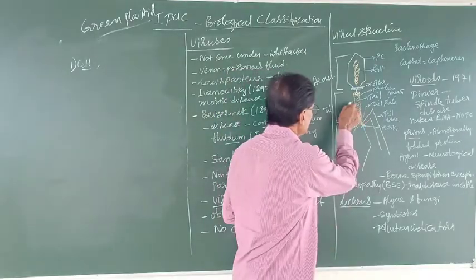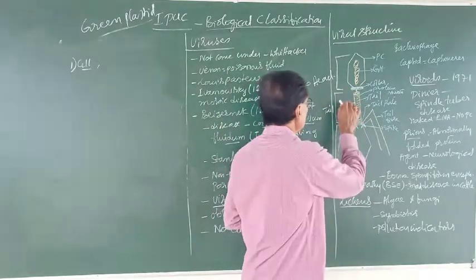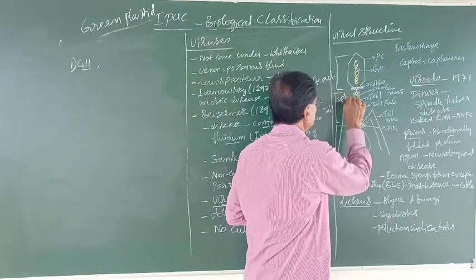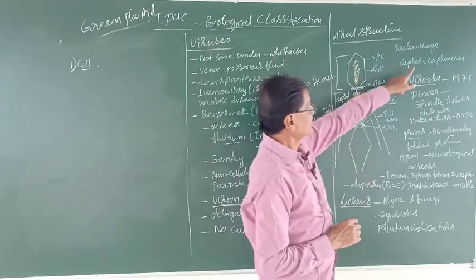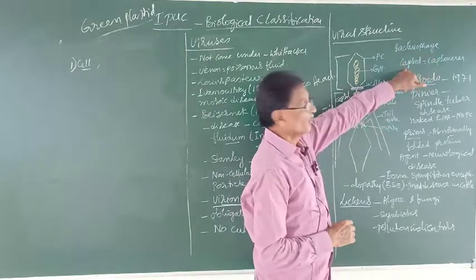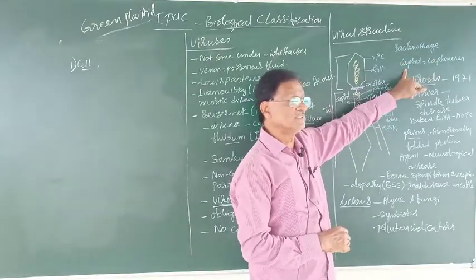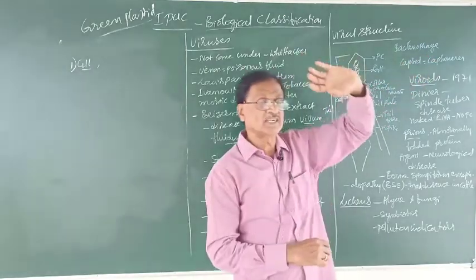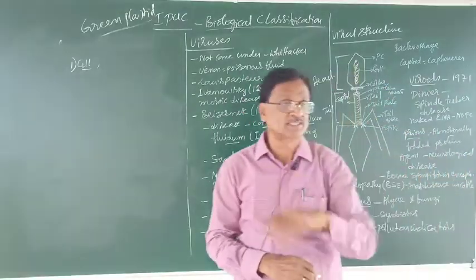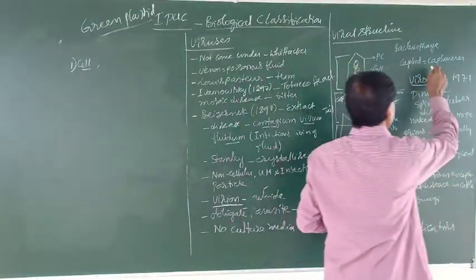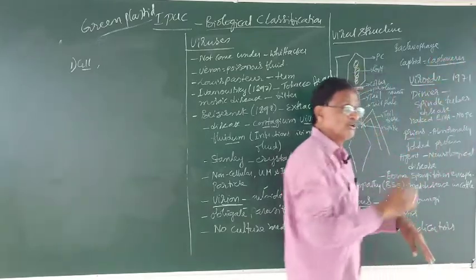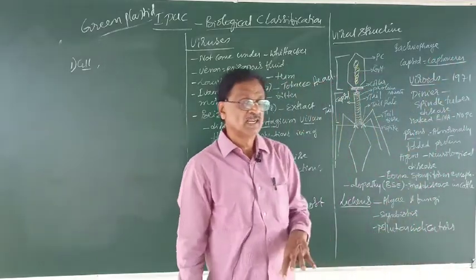So this is the protein coat, which can be referred to as the capsid. Capsid is nothing but the protein coat or protein sheath. This capsid contains several units called capsomeres. What do you mean by a capsomere?